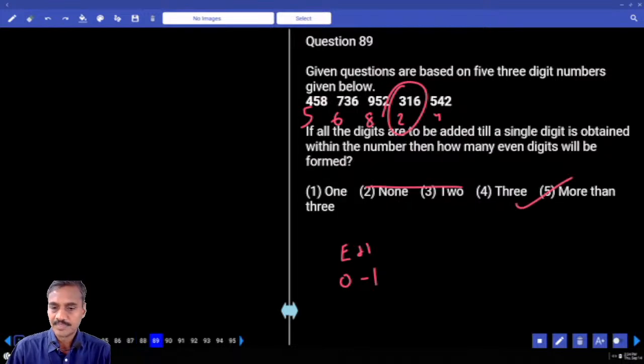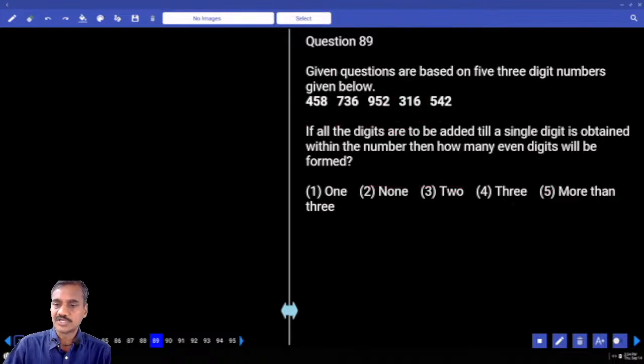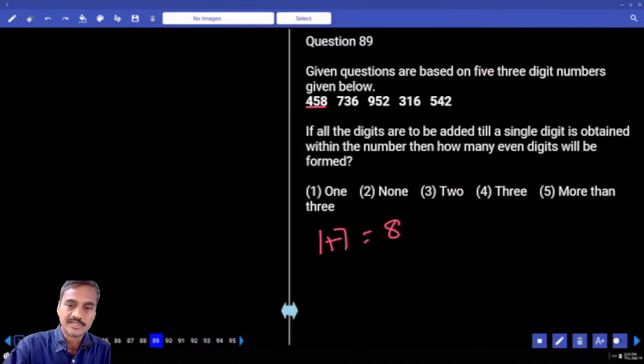Next 89. Now here, if all the digits are to be added until a single digit is obtained within the number, how many even digits will be formed? Now single digits, 8 plus 4, 12 plus 5, 17. 17, 1 plus 7 is how much? 8. Are you getting this one or not? Now 4 plus 5, 9. 9 plus 8, 17. Now in this 17, 1 plus 7 is how much? 8. Single digit. Done.